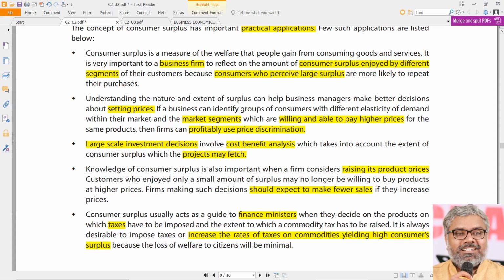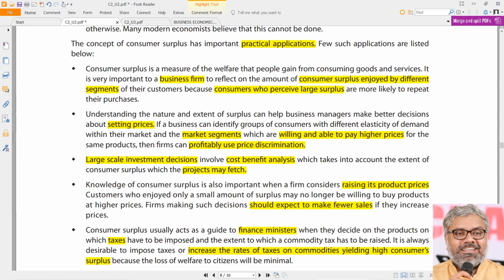If the consumers, the public, are not having any consumer surplus, if they are already burdened with such a high price, and the marginal utility they are getting from that commodity is nothing, then the government cannot increase the taxes. It has to decrease the taxes, which means basically it has to decrease the prices also along with that. So the increase or decrease of taxes, increase or decrease of prices, charging different prices to different market segments, large scale investment decisions, understanding which customer can be a repeat customer, all these points are some of the practical applications of the concept of consumer surplus.